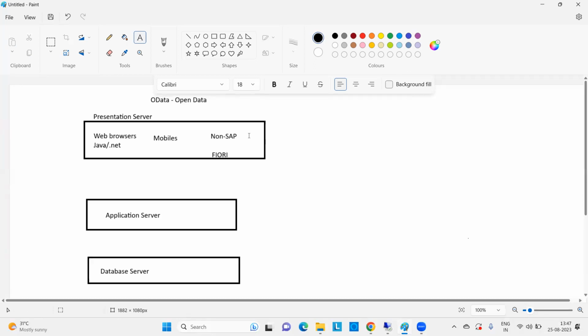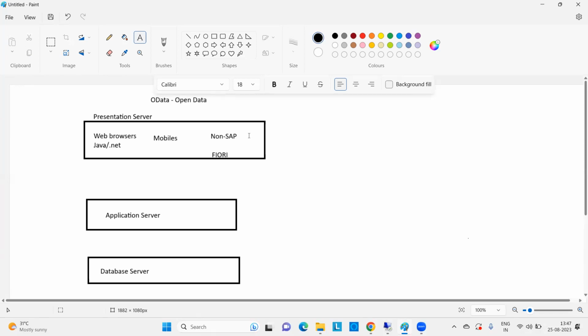Okay, the ALE concept and the IDoc concept are there. If you want to pass data from one system to another system, then we will use the IDoc concept, right? Then why OData here? IDoc will contain one format, in terms of segments. The data will be row-wise, column-wise, some internal-table-wise like that.